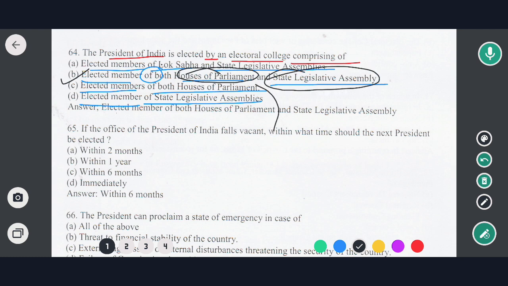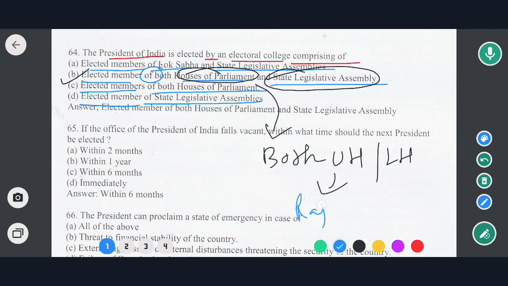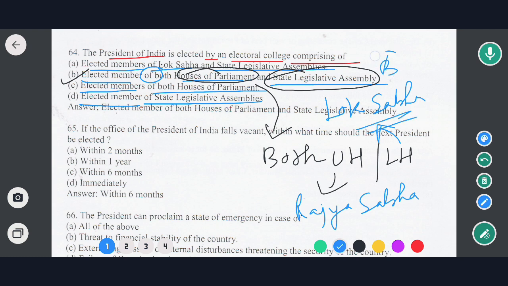Both the houses of the Parliament, which ones will come? Upper house and lower house. That upper house, which one is it? That is our Rajya Sabha, which is a permanent body. And the lower house, which one is it? Lower house is our Lok Sabha. So in this case option B would be the correct answer. Now moving to the next question.